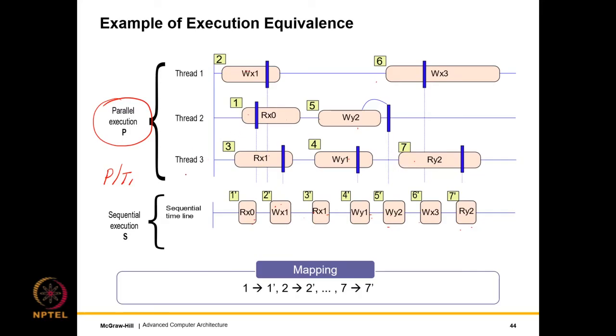So as you can see, for all threads, for any thread actually, PT is equivalent to ST, which means I extract the operations from there. They are over here in the same linear sequence, and there is a one-to-one mapping between them.